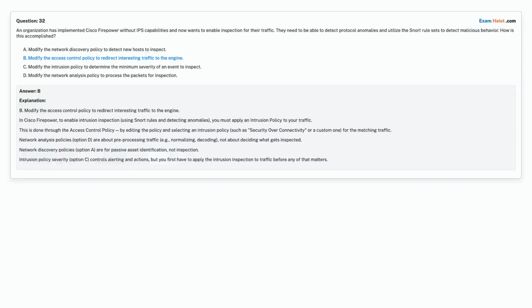Correct answer is Option B. Modify the access control policy to redirect interesting traffic to the engine.